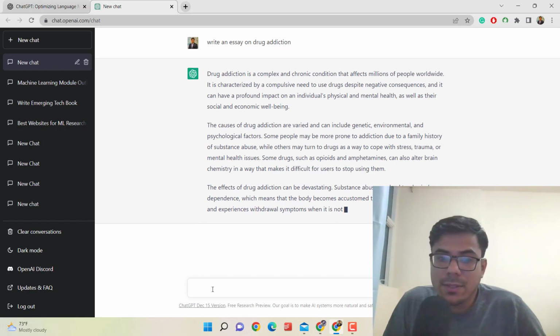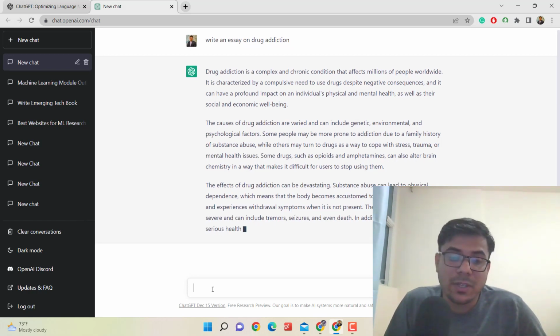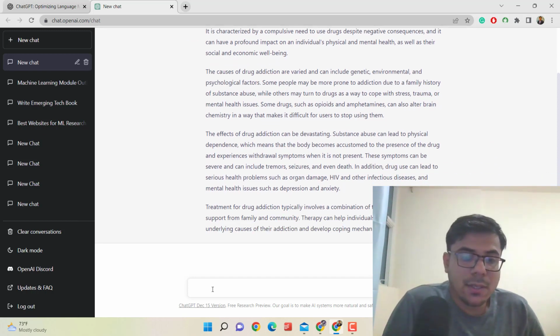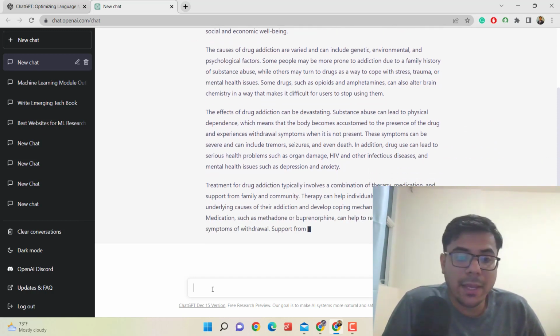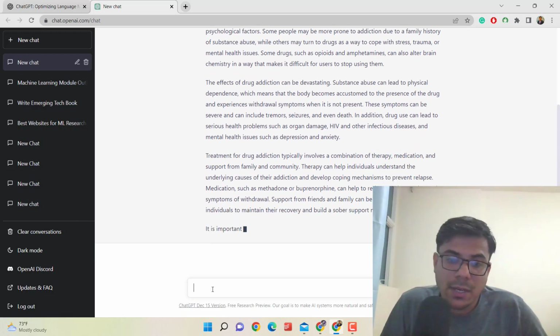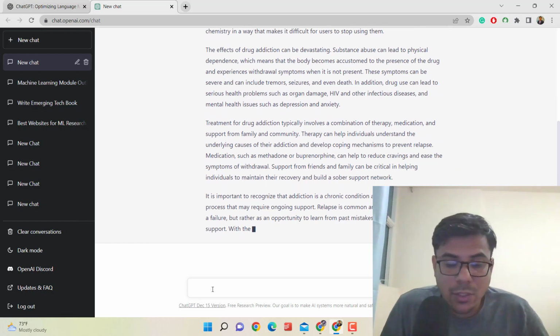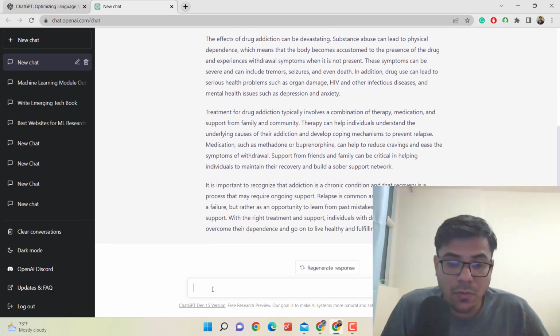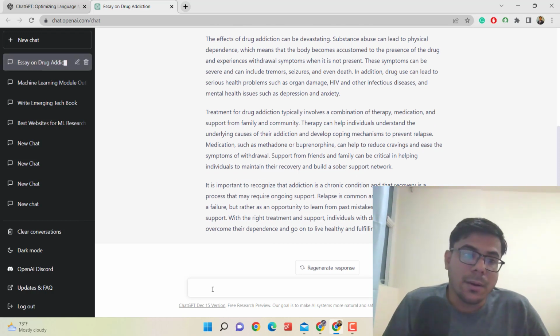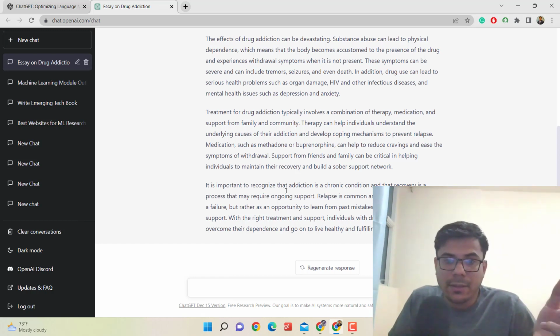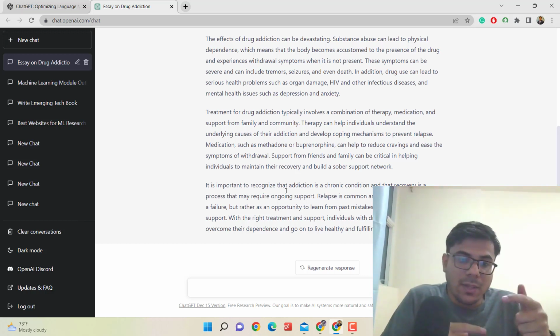So you can see that this is very responsive, and it is connecting all different types of knowledge it has, and it is making it very much understandable and connected. All these paragraphs are connected to each other. This is a really amazing thing that it is connecting all these different types of opinions based on actual facts, and then it is connecting them within these paragraphs.